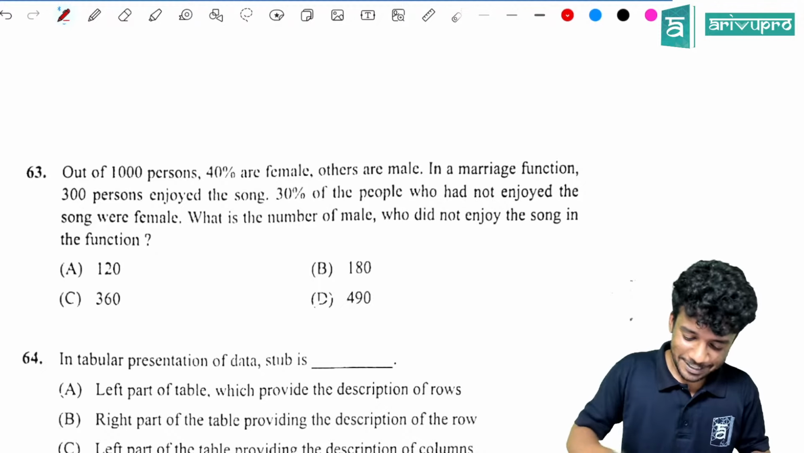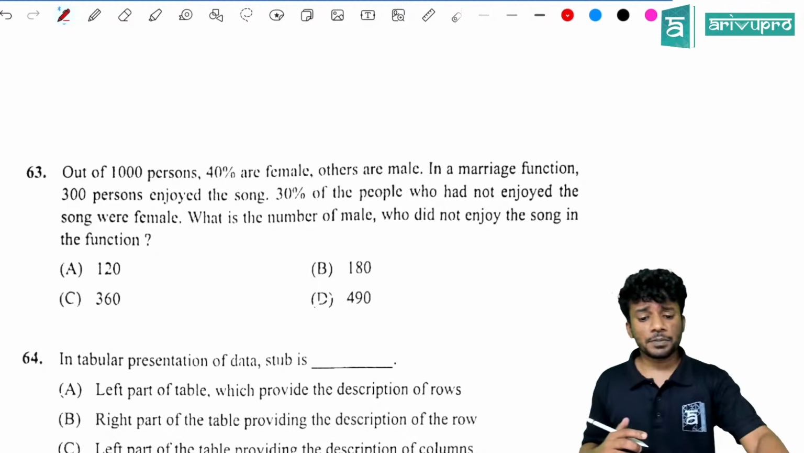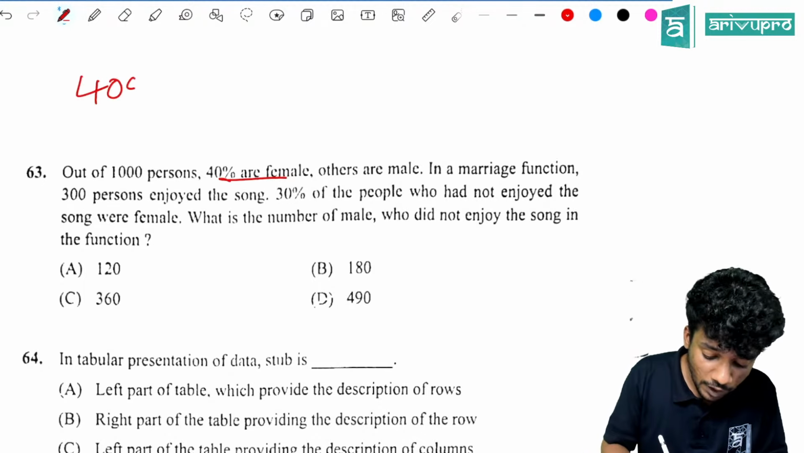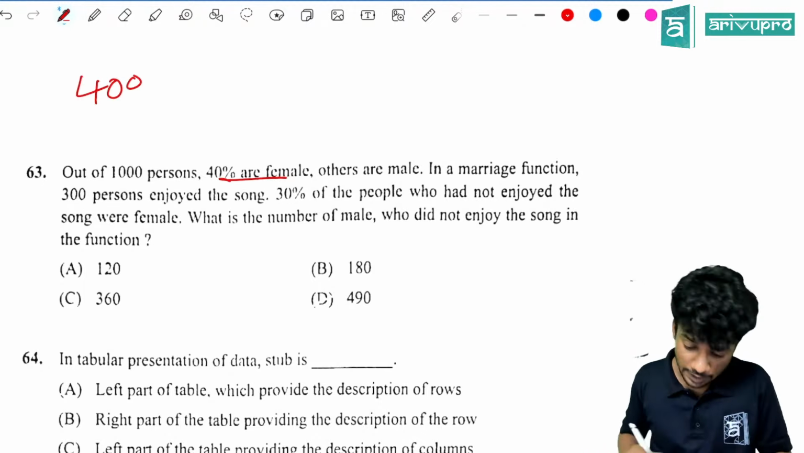Out of the 1,000 people, 40% are female. That means how many females are there? 400 females are there. Others are male, that means 600 males are there. In a marriage function, 300 enjoyed the song. 30% of the people enjoyed the song. That means 700 did not enjoy.